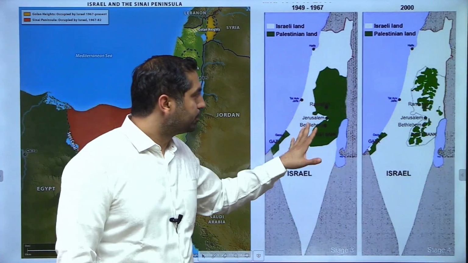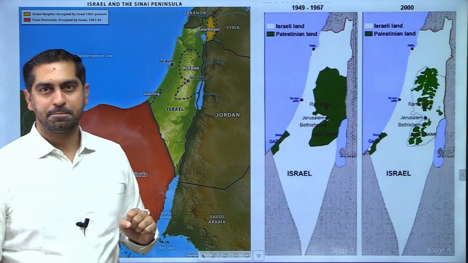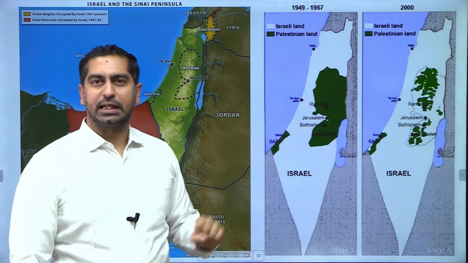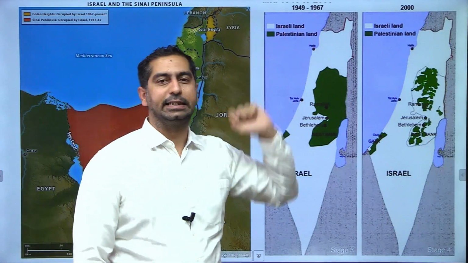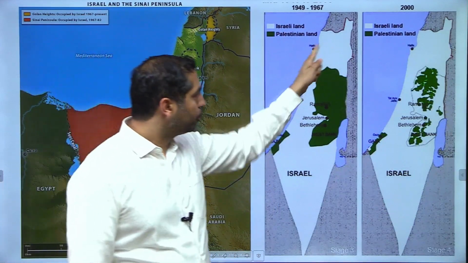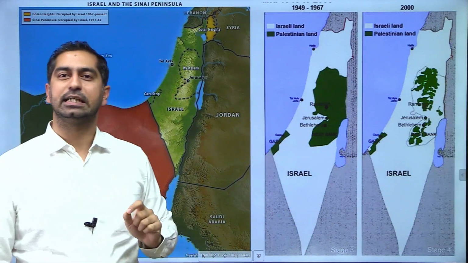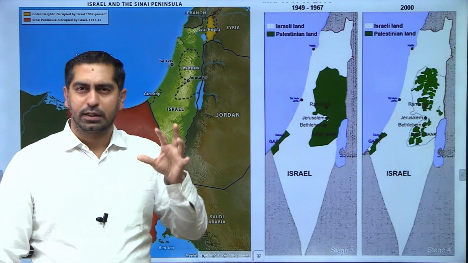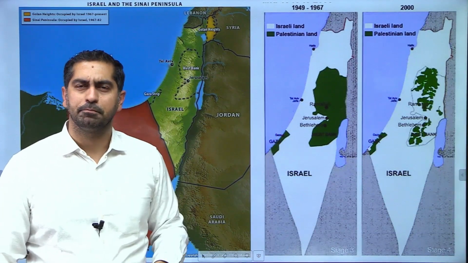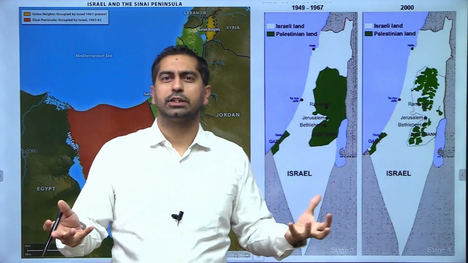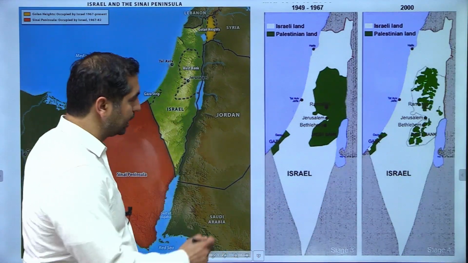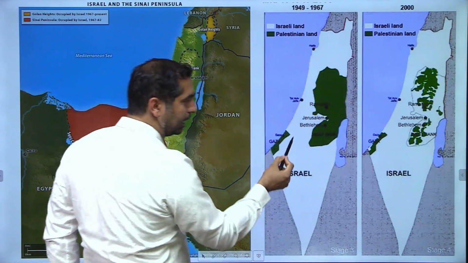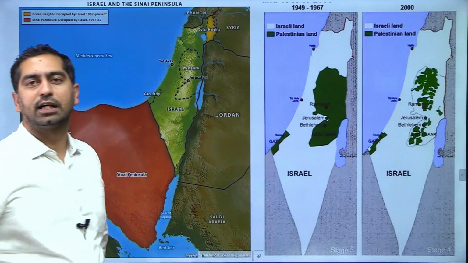Now you see this map and you see this map. This is the map of the Palestinian region from 1949 to 1967. The white portion that you see on this map is Israel. The green portion that you see here is the Arab dominated region. But how was it administered? It is important to know that these two separate territories, this territory is known as the West Bank and this territory is known as the Gaza Strip.